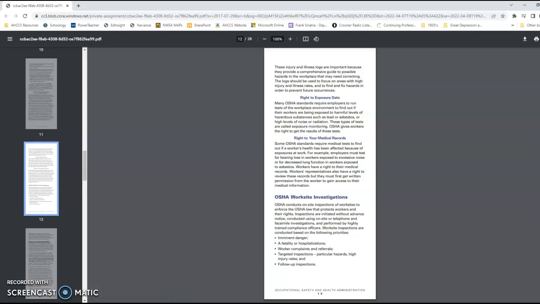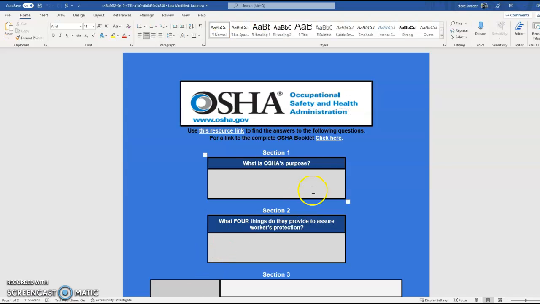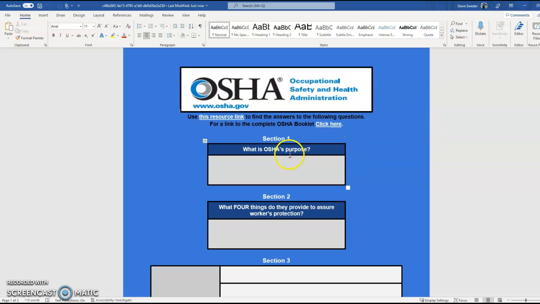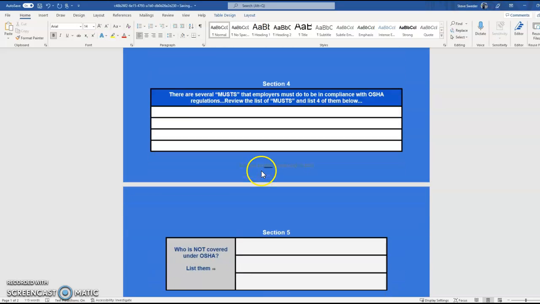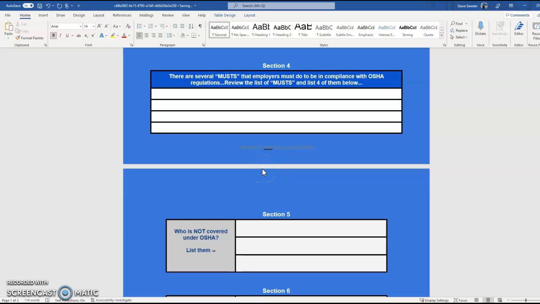And then when you finish that, you'll see here that this is the document, and it's a nice blue document, and you're just going to type right in the boxes as you see me doing here on the screen. Just make sure that you do upload this into Zello, okay? You are not uploading this document into Schoology.